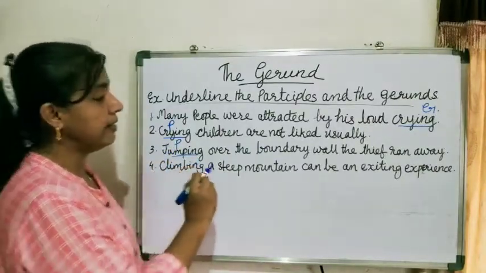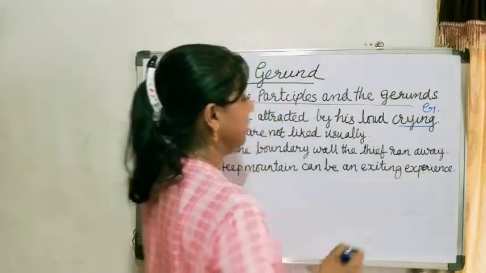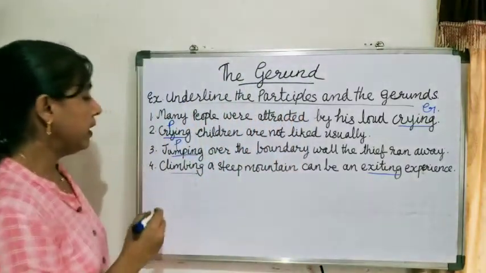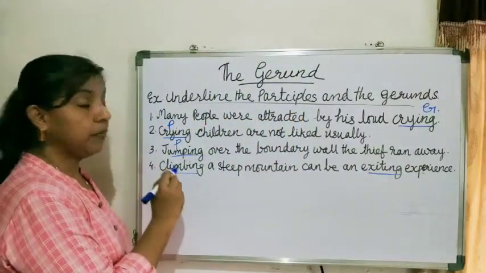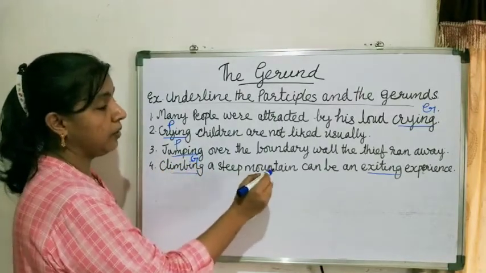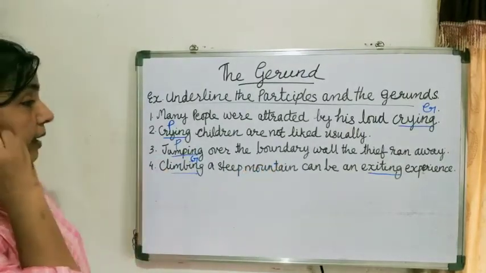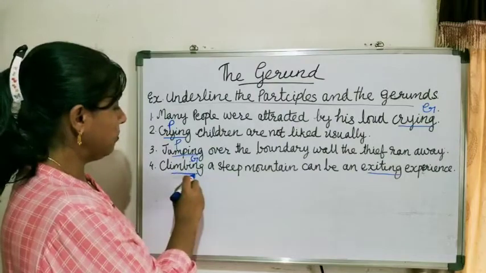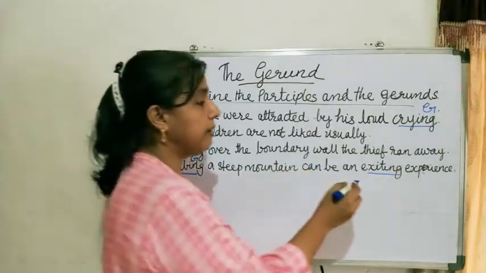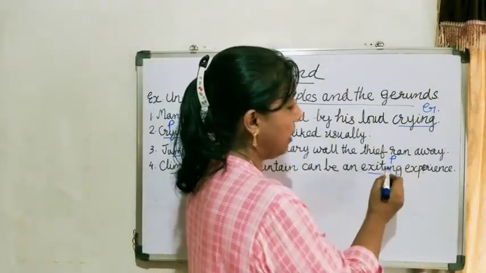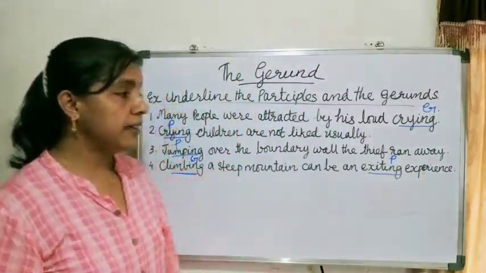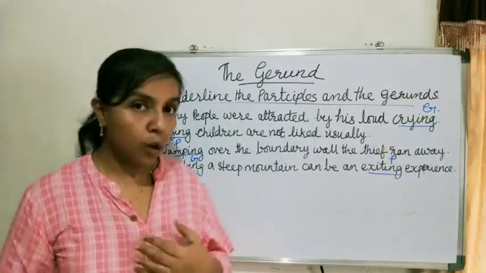Now next, climbing a steep mountain can be an exciting experience. Here climbing and exciting both are there. See here, first climbing is a noun, so this is a gerund. Climbing a steep mountain is the subject here. Subject is a noun, so this is a gerund. But here, exciting experience, this is a participle because experience is a noun. This much we have done here. The rest are homework for you.